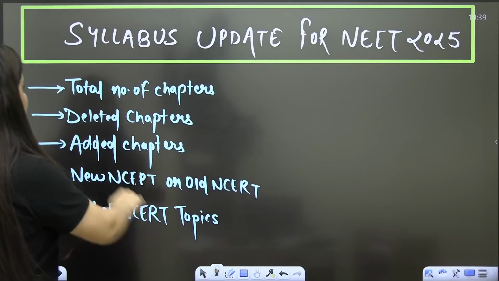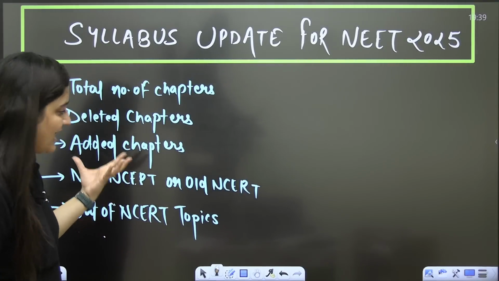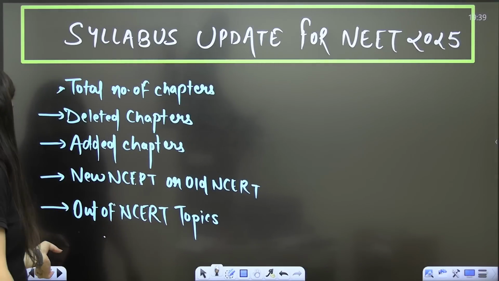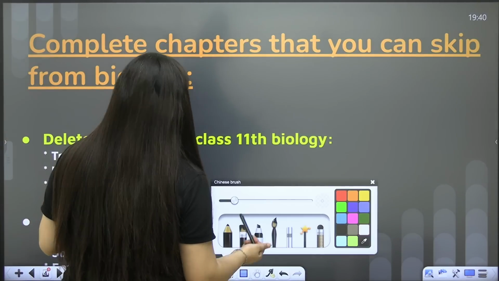These are the things which we are going to discuss here: total number of chapters, deleted, added, new NCERT, old NCERT and out of NCERT topics. The first thing I'll start with, obviously, is biology.